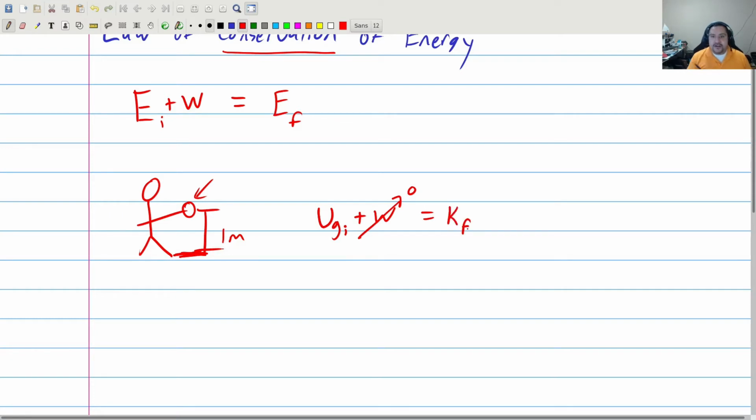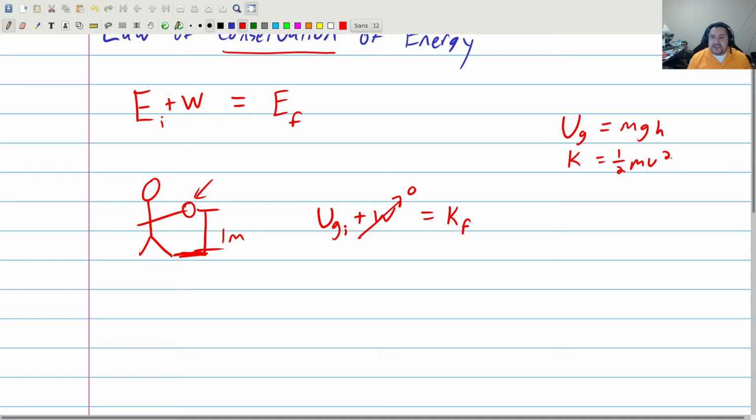So, final kinetic energy. It turns out I don't even need to know the mass of this ball in order to solve this problem, because you'll see something very interesting. You might remember that gravitational potential energy is equal to m times g times h. And you might remember that kinetic energy is equal to 1/2 m v squared.